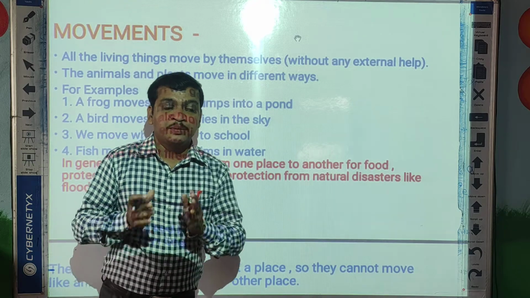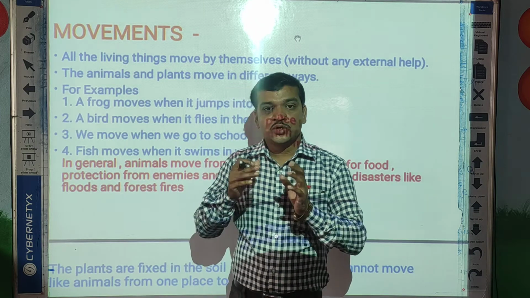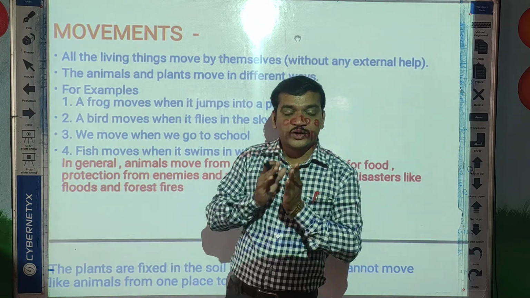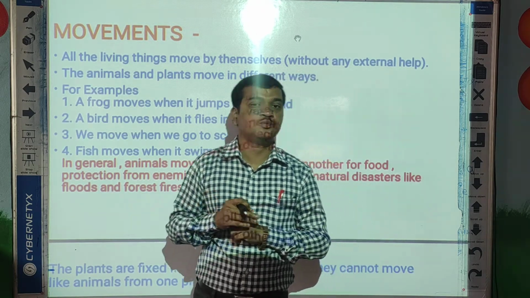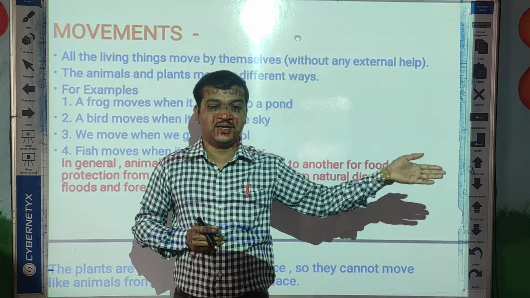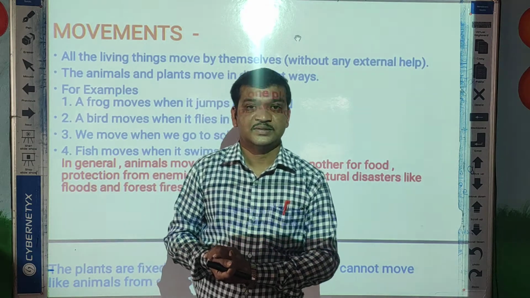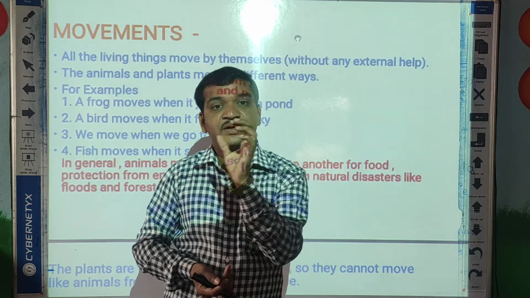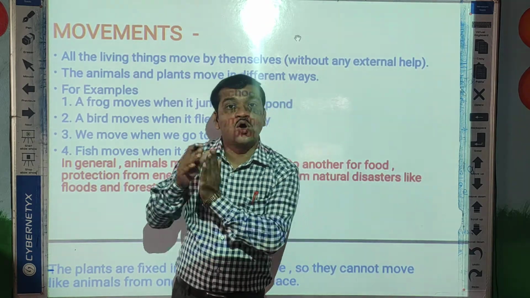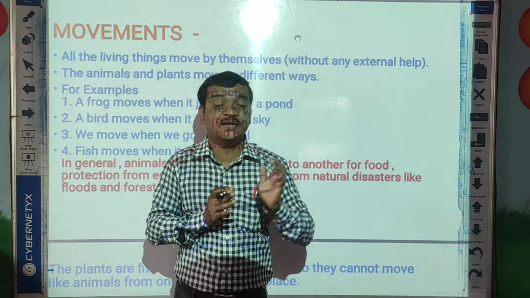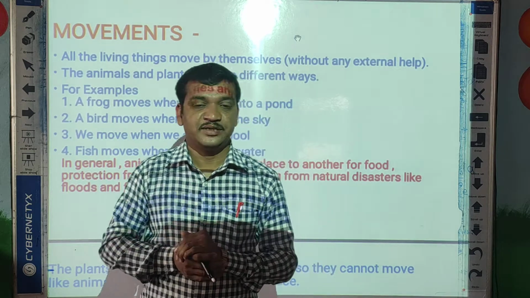Okay, students? But why do these animals move from one place to another place? Keep in mind, all living things move from one place to another. First, in search of food. Second, in search of shelter. And to escape from enemies, or to protect themselves. That is why they move from one place to another place.